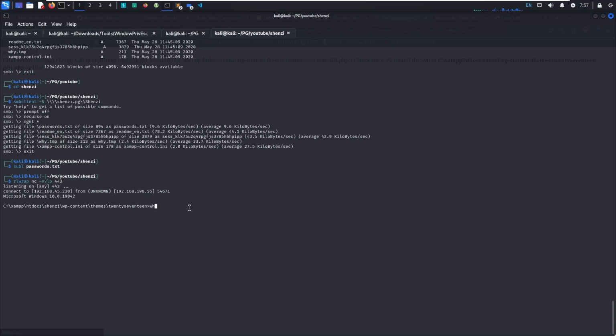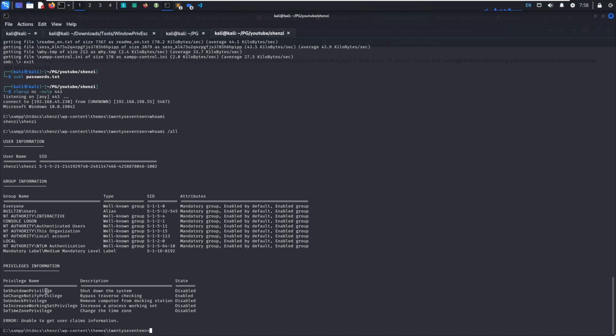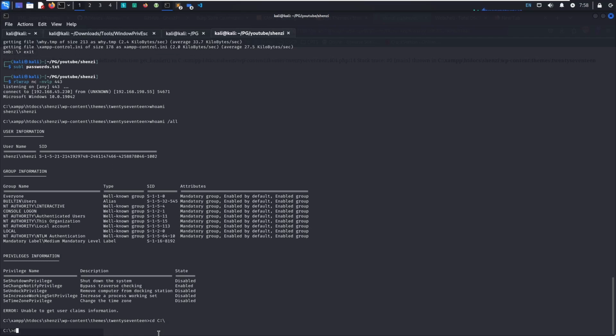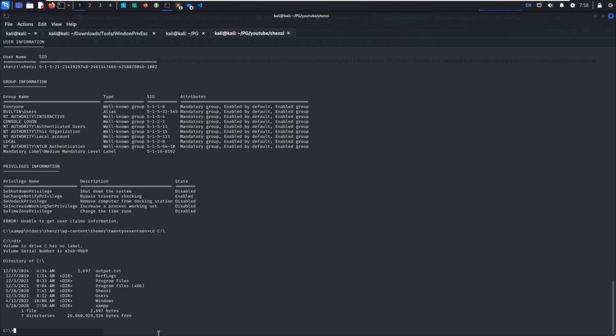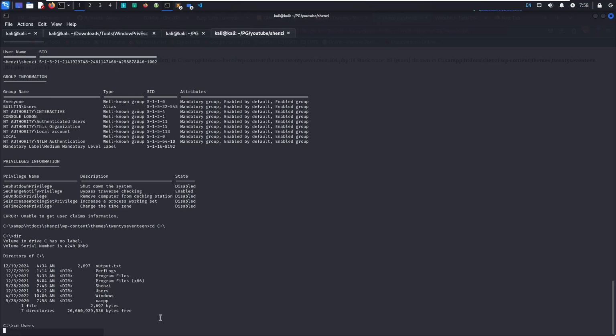And we have a shell. whoami. We are shenzi. We have SeShutdown privilege. When we have SeShutdown privilege, that tells us that there's a possibility that there's some type of service that we can rewrite and then restart the machine. Alright, so let's go to the C directory, look for any non-default shares. One that sticks out is shenzi, but that might be how we got the actual shell. We can also go to users to see if there are any other users here.